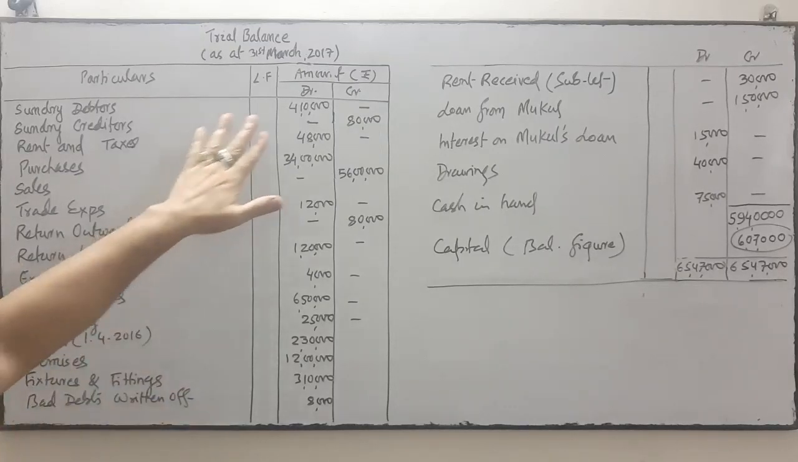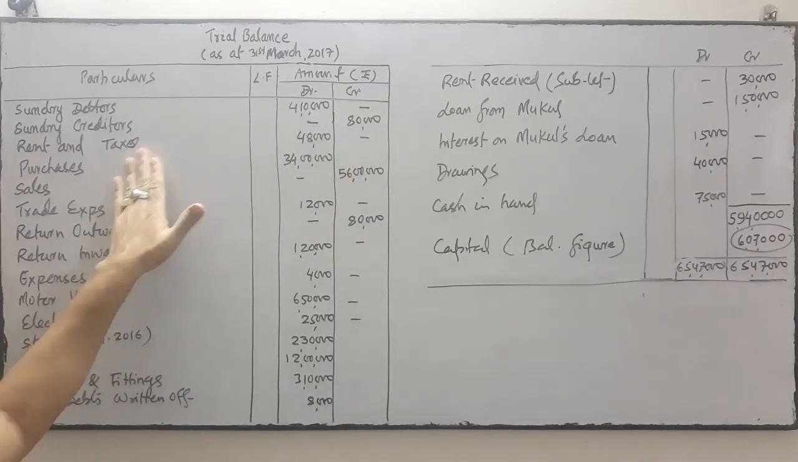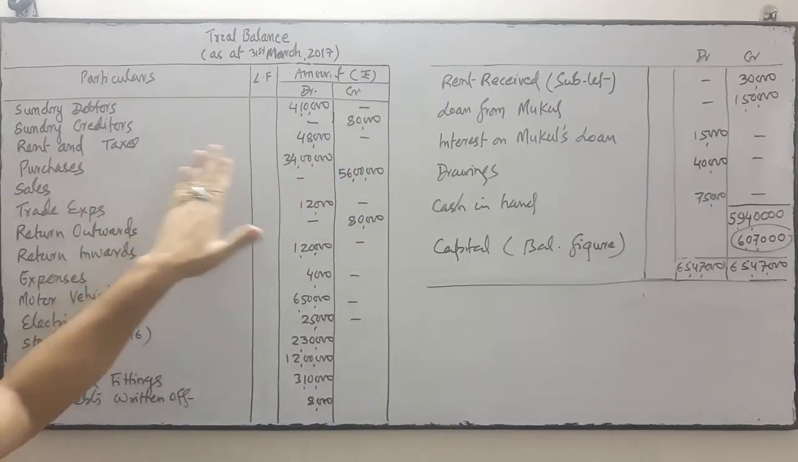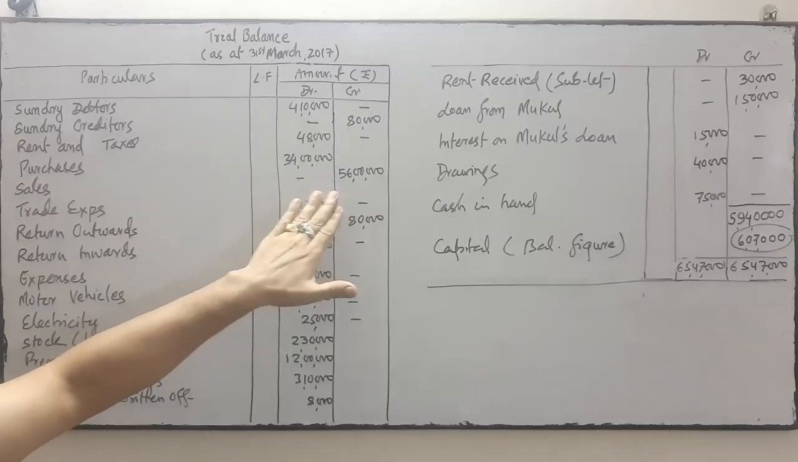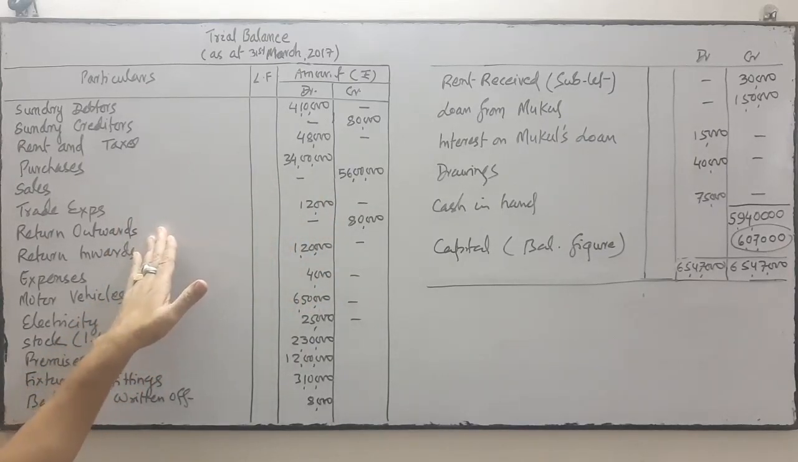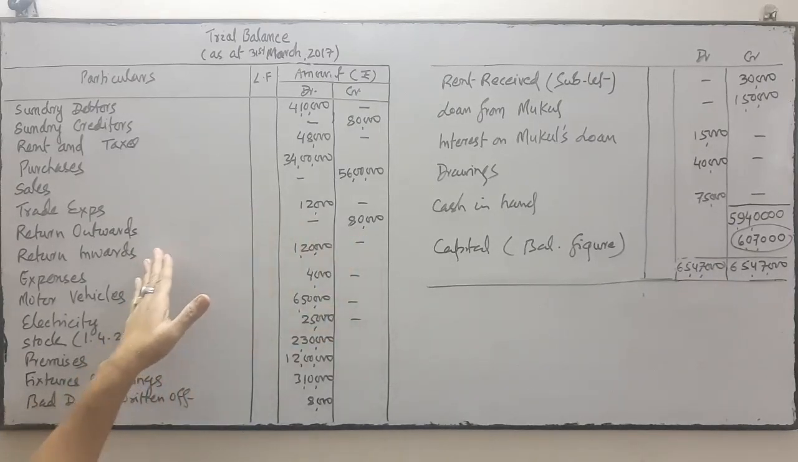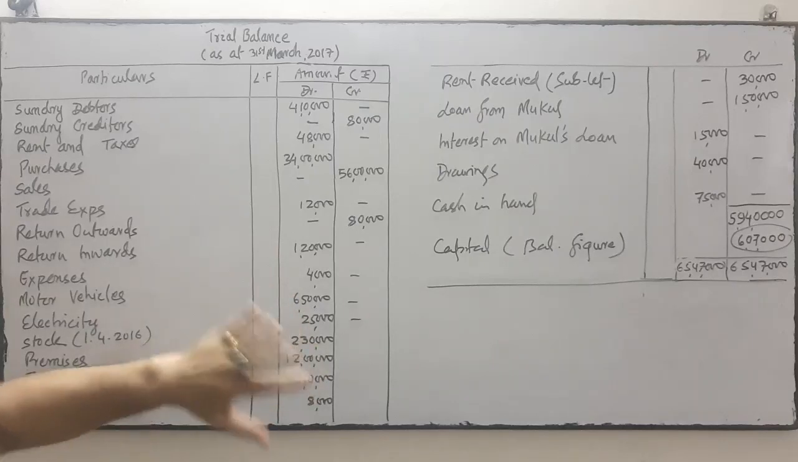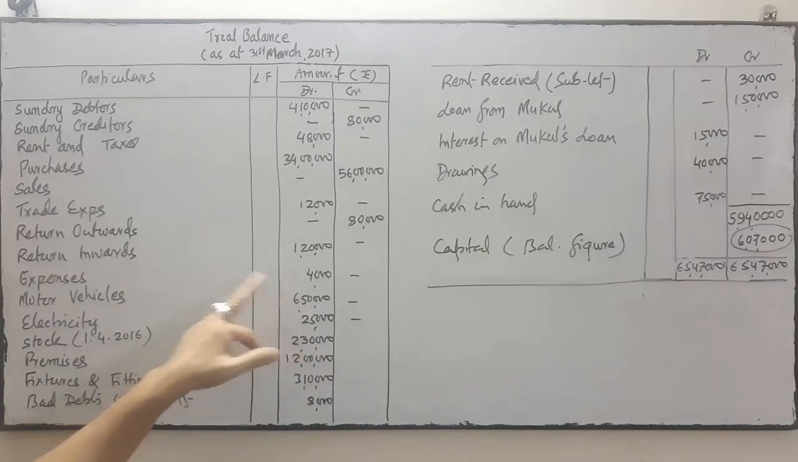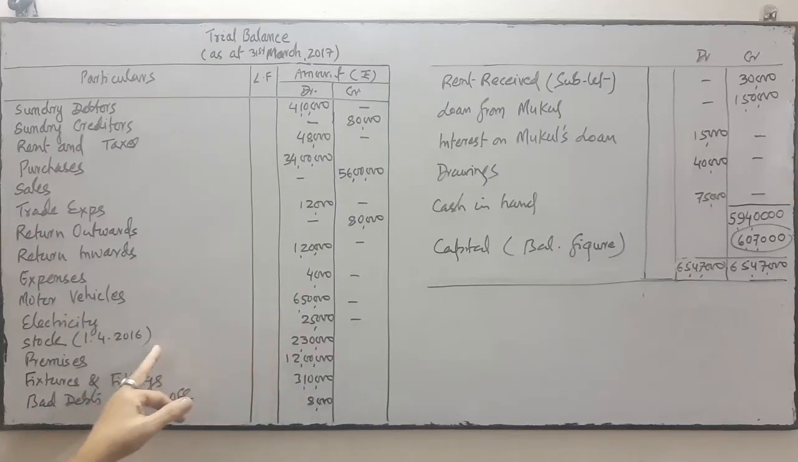So the sundry debtors debit balance, sundry creditors credit balance, rent and taxes expense debit, purchase is the expense debit, sales is the income credit, trade expense is the expense debit, return outward means purchase return credit balance, return inward means sales return debit balance, just opposite of sales, expenses debit, motor vehicles assets, electricity expense debit balance, stock assets